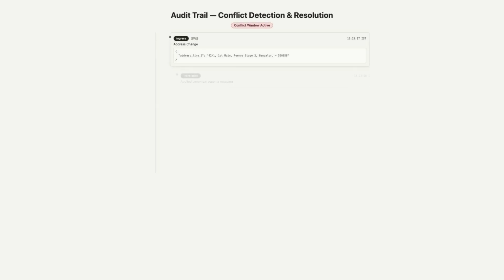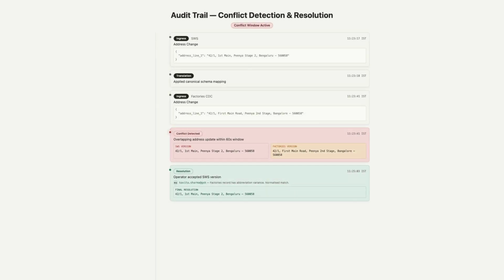What happens when both sides update the same record at the same time? At 11:23 a.m. SWS sends an address change. 24 seconds later, the factory CDC connector picks up its own address change for the same UBID. The conflict engine detects the overlap within a 60-second window. Because address is a critical field, the policy is human review. The operator sees both versions side by side, normalizes the addresses, confirms they are semantically identical, and accepts the SWS version. Every decision is recorded in the immutable audit trail.